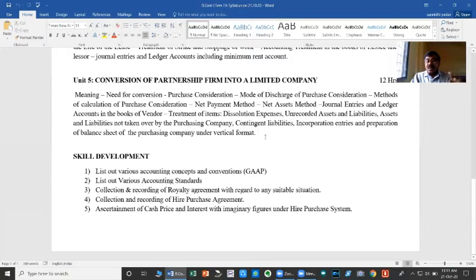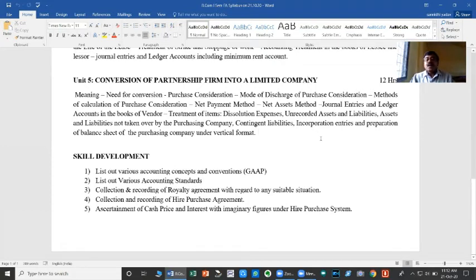In the books of the selling partnership firm, we are going to learn journal entries and preparation of ledger accounts. Preparation of balance sheet is not applicable to the vendor firm. Once the assets and liabilities are sold, there are no assets and liabilities, and a balance sheet is the list of assets and liabilities, so how can we prepare it? All the assets and liabilities are taken over by the company. Therefore, the balance sheet is prepared in the books of the joint stock company.